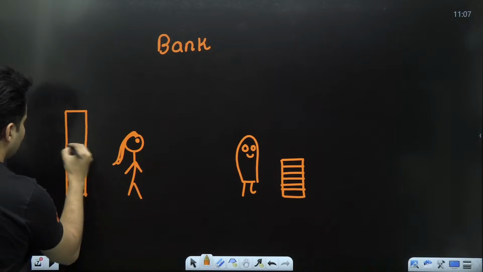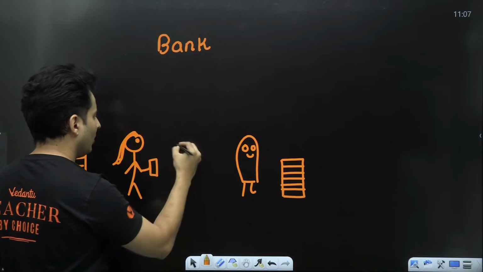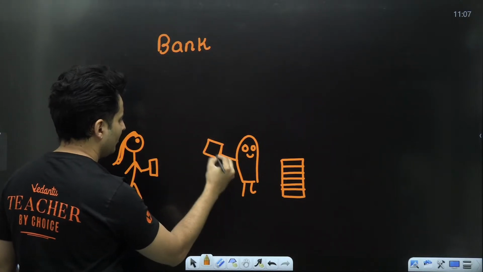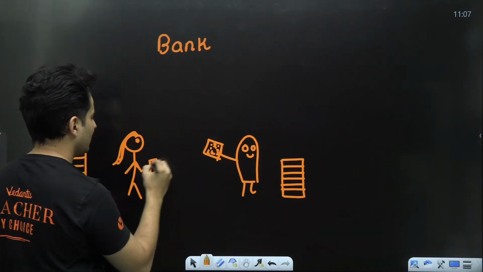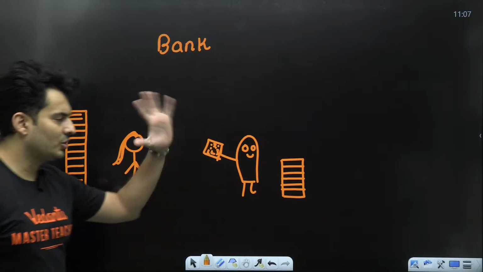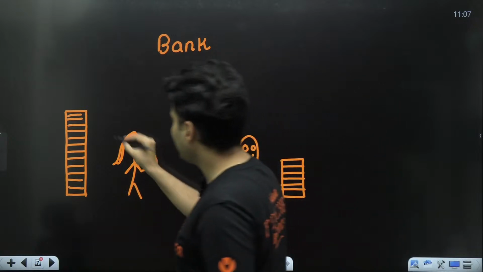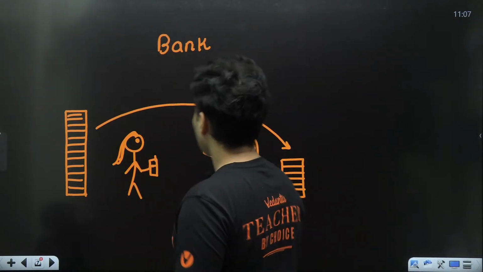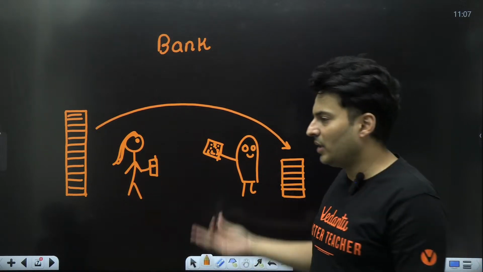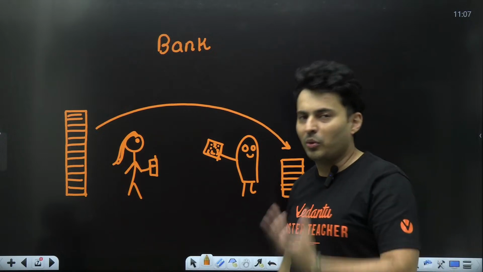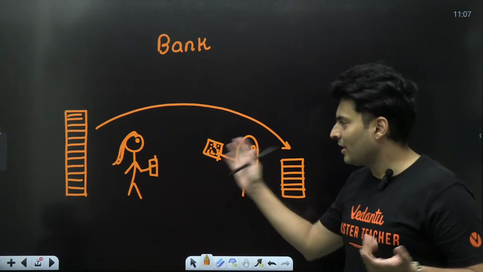So you can see Champa has even more amount in her bank, and maybe Champa uses a phone or a QR code scanner shown by Pandu, okay, to do some UPI transaction. This is Champa's phone and Pandu is showing QR code. Champa scans that QR code and she can basically transfer money to Pandu. She's transferring money to Pandu. Maybe because Pandu did some work, maybe Champa owed some money to him, or maybe Pandu's birthday is there, Champa is transferring money to him.